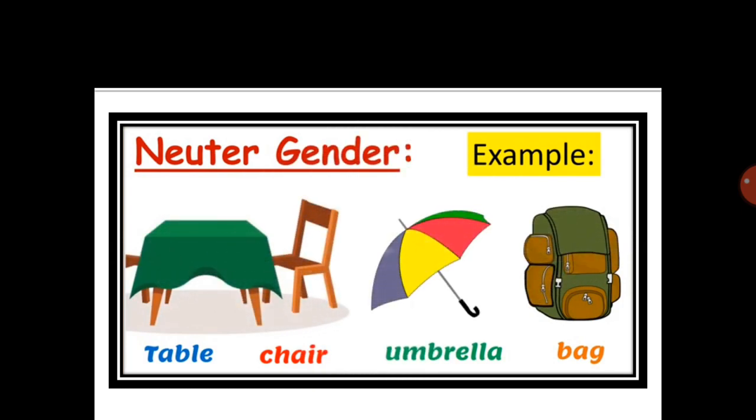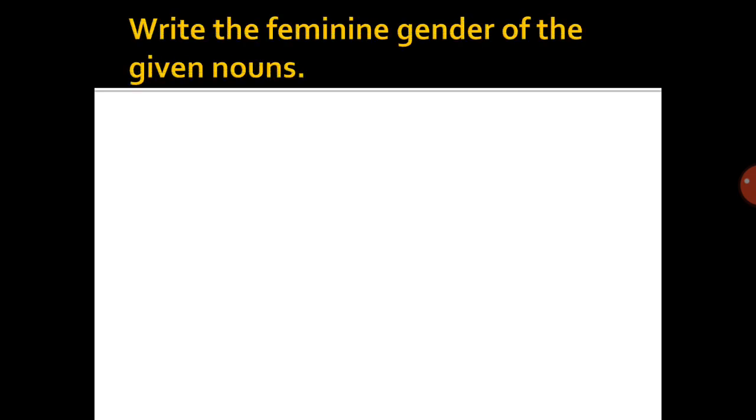Now, let's look at some examples of neuter gender. Table, chair, umbrella, bag. Now, these all things are non-living things. They are objects. So, they are called neuter gender, or we can say they are the examples of neuter gender. Now children, let's solve one exercise also.